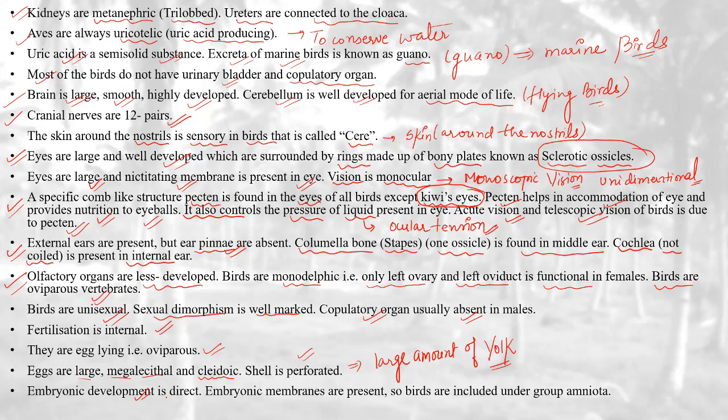Embryonic development is direct without the intervention of any larva. Embryonic membranes are present, meaning the extra-embryonic membranes, that is chorion, allantois, then amnion are present. So birds are included under the group Amniota. So reptilians, birds, and mammals belong to Amniota, while fishes and amphibians belong to Anamniota, meaning absence of extra-embryonic membranes.